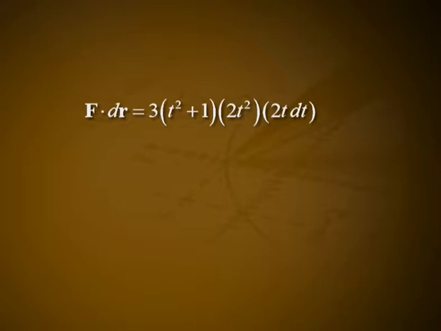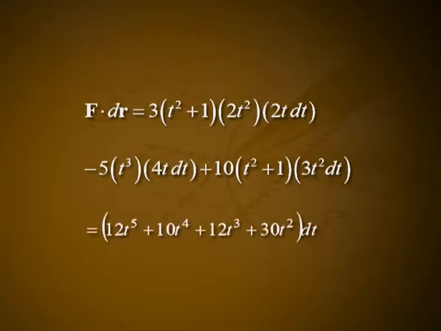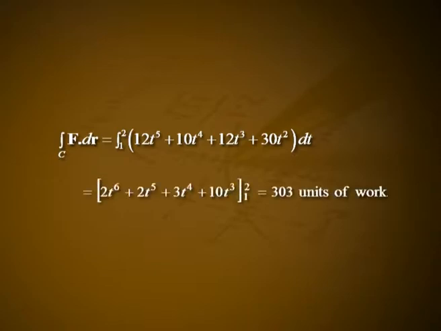F dot dr is equal to 3 into t square plus 1 into 2t square into 2t dt minus 5 into t cube into 4t dt plus 10 into t square plus 1 into 3t square dt, which is equal to 12 t raised to 5 plus 10 t raised to 4 plus 12 t cube plus 30 t square dt. In the line integral, t varies from t equal to 1 to t is equal to 2. Hence, we have the following. Integral over C f dot dr is equal to integral from 1 to 2 of 12 t raised to 5 plus 10 t raised to 4 plus 12 t cube plus 30 t square dt, which is equal to 2 t raised to 6 plus 2 t raised to 5 plus 3 t raised to 4 plus 10 t cube from 1 to 2, which is equal to 303 units of work.